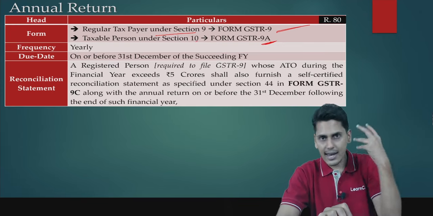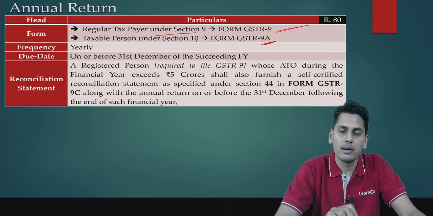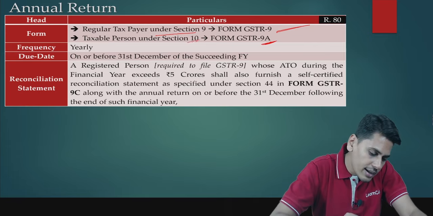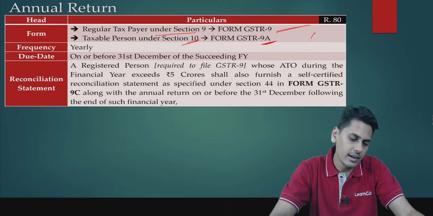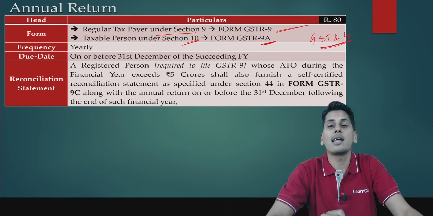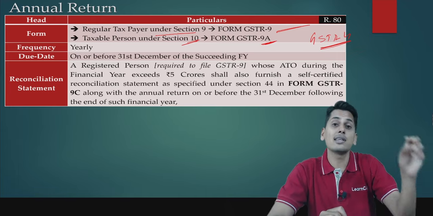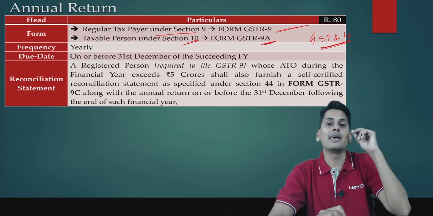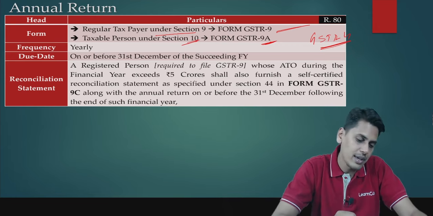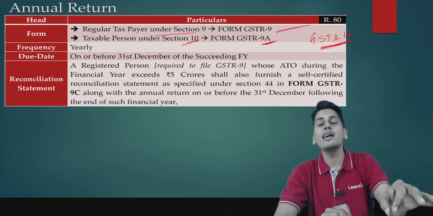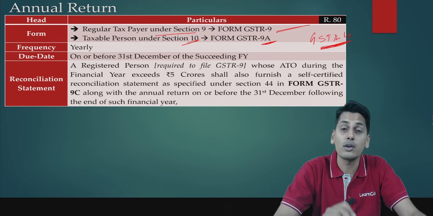GSTR 9A is an annual return. What is an annual return? It is the summation of the periodical returns which are going to be filed. Friends, please tell me, how many periodical returns does a composition taxable person file? He files only one periodical return. He files GSTR 4, which is an annual affair. CMP 08 is the mode through which he makes quarterly payments. These are only modes for making payment. They are not returns. CMP 08 is not a return. The return being filed is GSTR 4, which is filed only once in an annum. Effectively, this itself is an annual return because it is filed only once per annum.